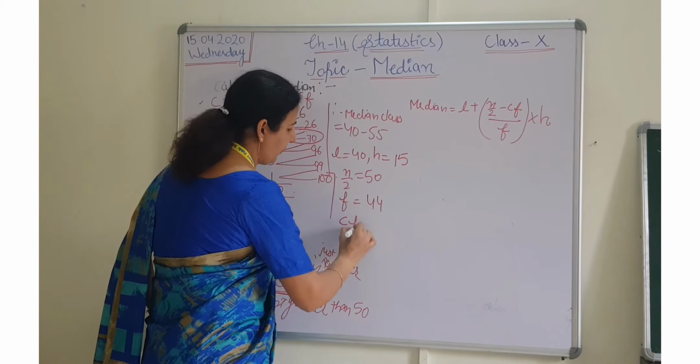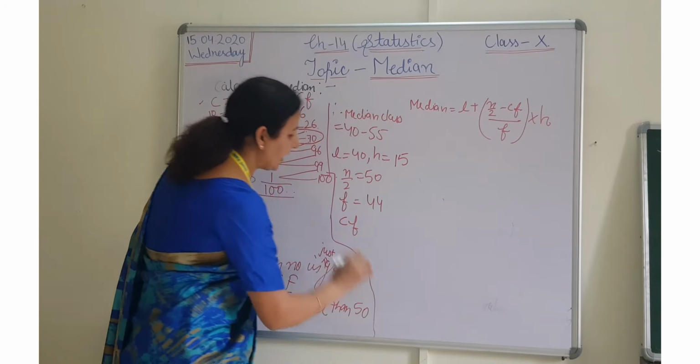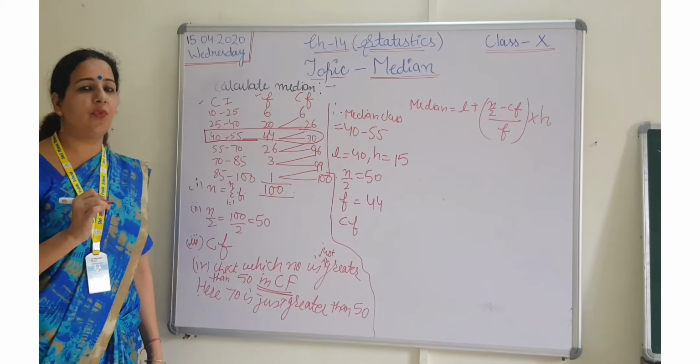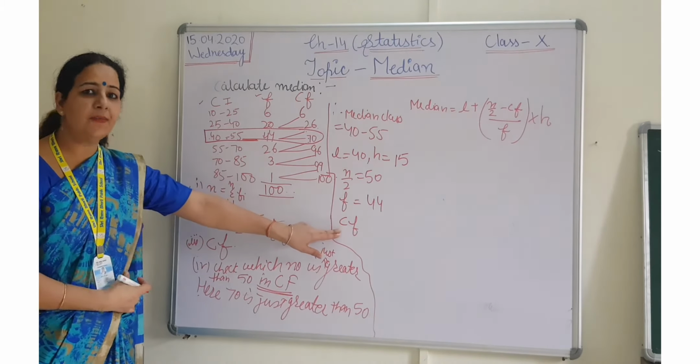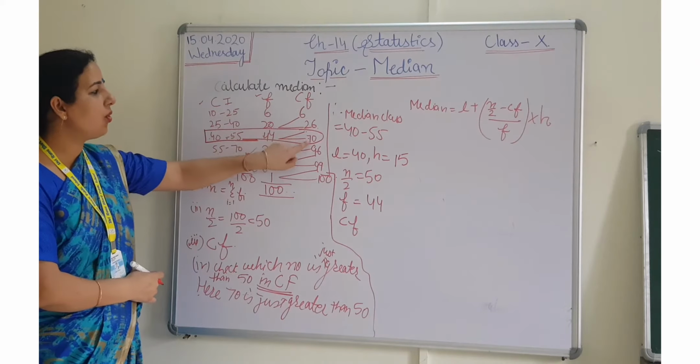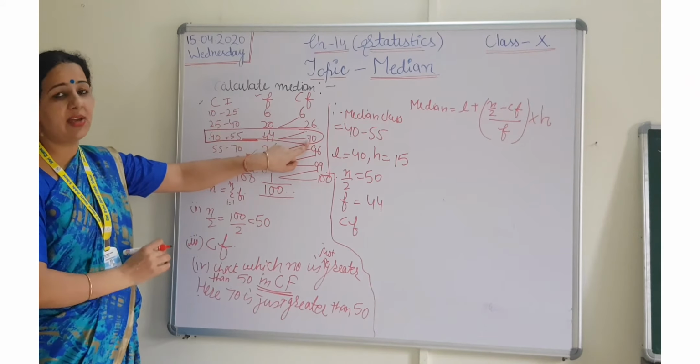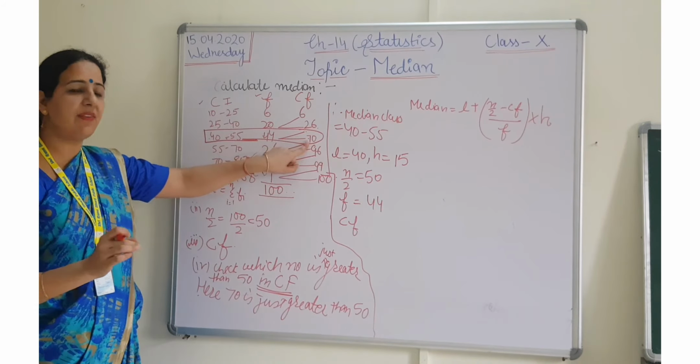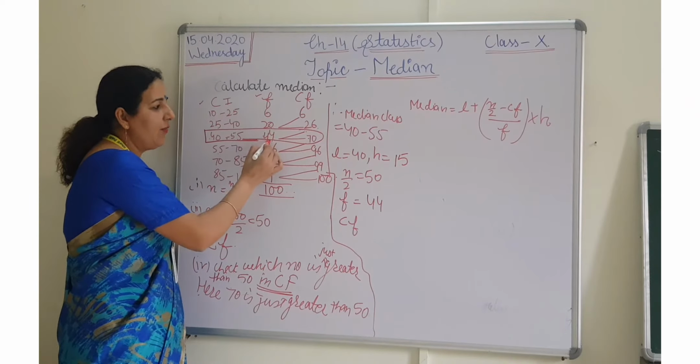Second mistake can be done for calculating the value of CF. CF is not the value of, that is 70. No, CF is not 70. You have already added 44 here and you have taken 44 as F also.